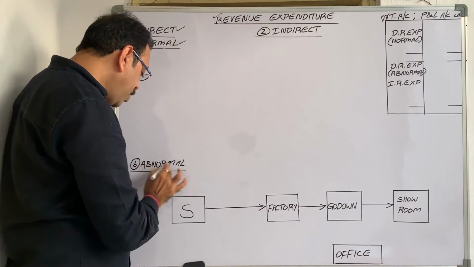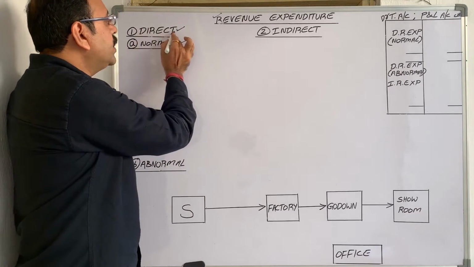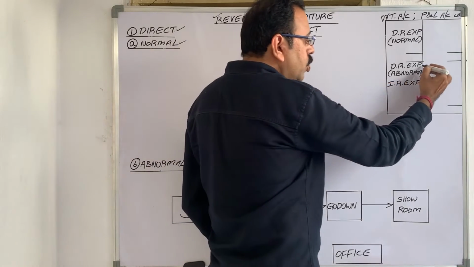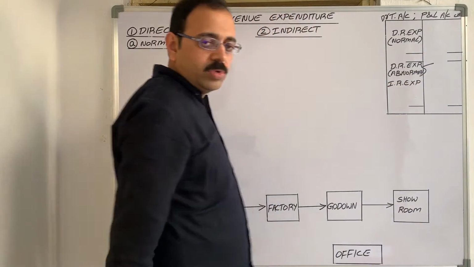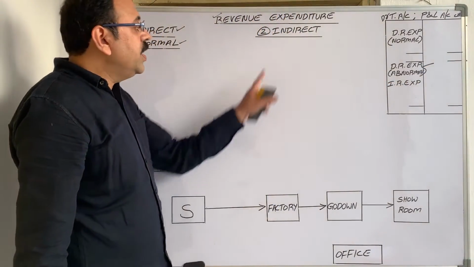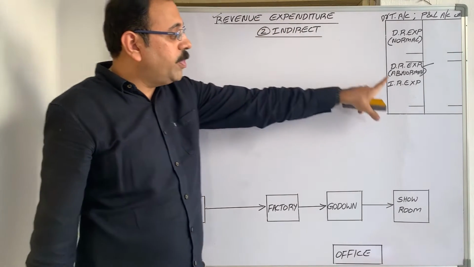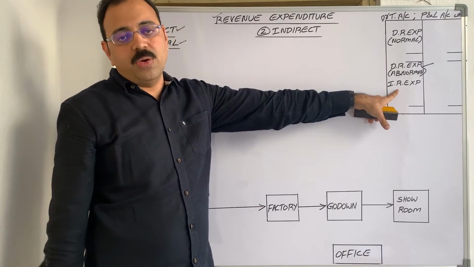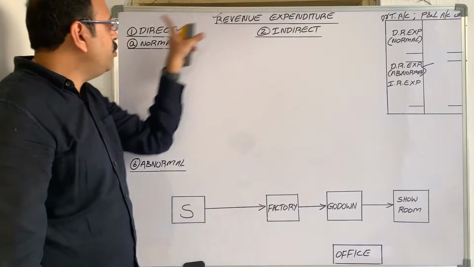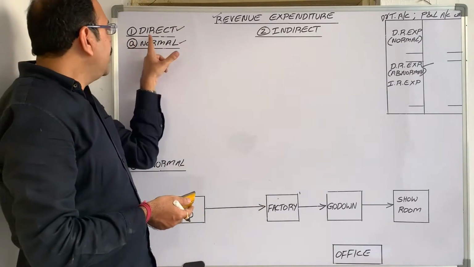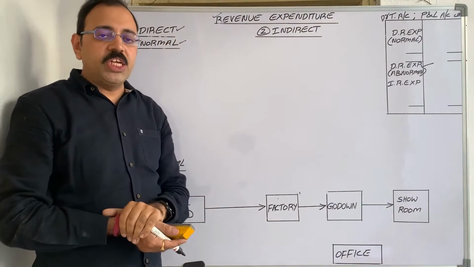Similarly, abnormal direct revenue expenditure is to be debited to profit and loss account. And indirect revenue expenditure we always have to debit to profit and loss account. Now you should know the meanings of all these words. What is meant by direct revenue expenditure?